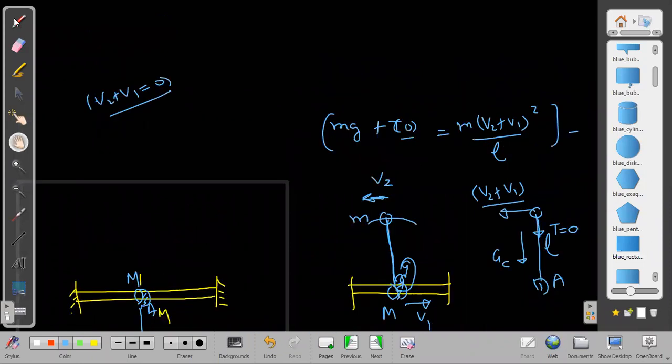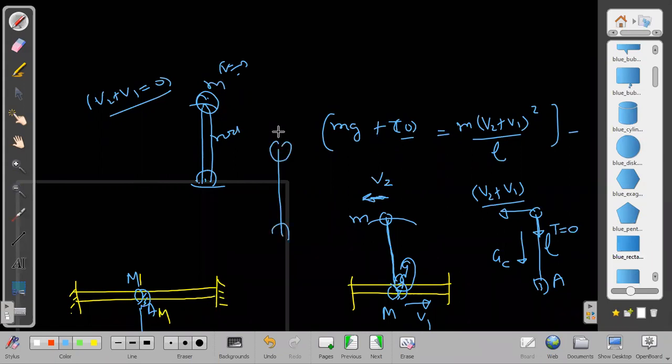See, last point is when I am observing from the frame of this person, and let us say body is moving in a circular path. If it is a rod, then I don't have to give the condition that it should have some minimum velocity here. At the highest point, even if the velocity just becomes 0, it will still be able to make the circular path. But in case of a string, at the highest point, velocity cannot be made 0. Otherwise, it will just fall vertically down. Then it cannot execute a circular path. Rod can support the mass, but string cannot support the mass. Therefore the case of rod is slightly different.